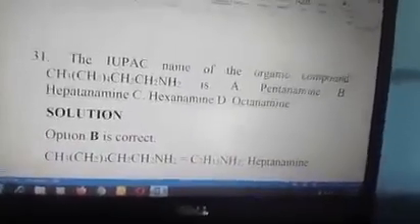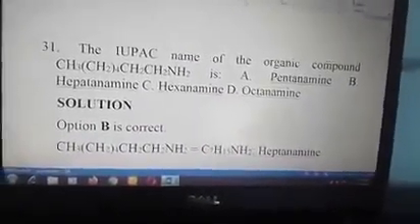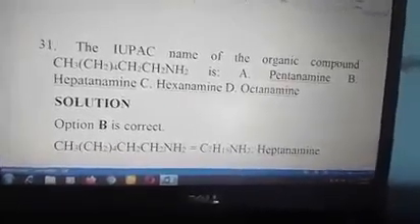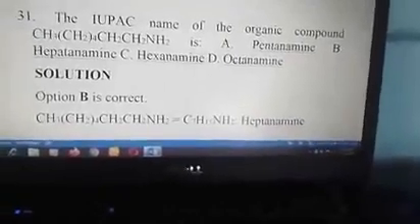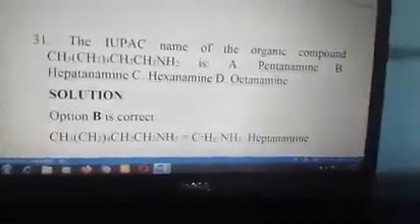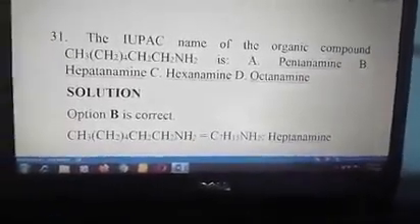Number 31. The IUPAC name of the organic compound CH3(CH2)4CH2NH2 is: A. Pentanamine, B. Heptanamine, C. Hexanamine, and D. Octanamine. The answer is option B, heptanamine.